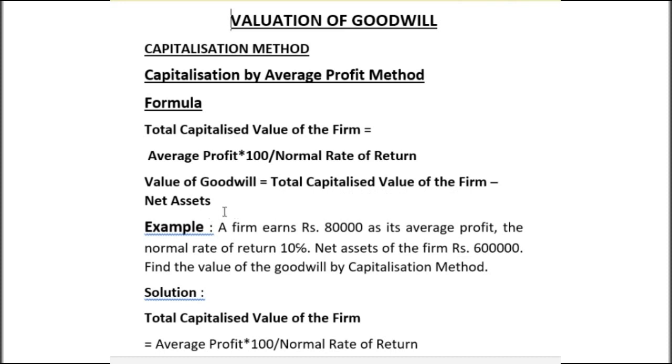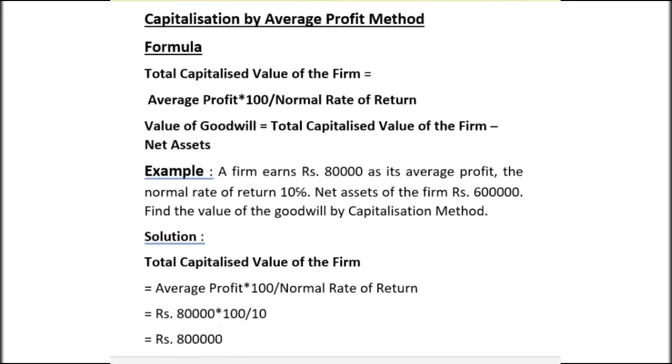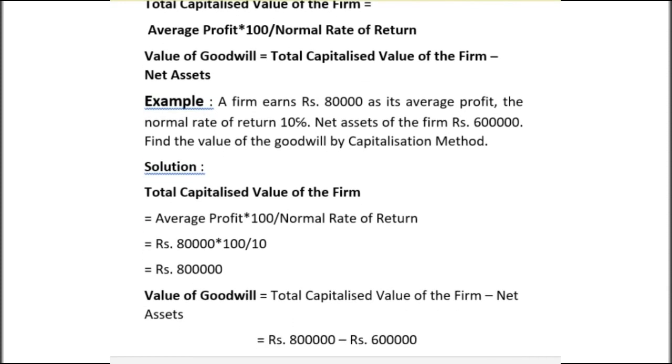Look at the example. A firm earns rupees 80,000 as its average profit. The normal rate of return is 10%. Net asset of the firm is rupees 6 lakh. Find the value of goodwill by the capitalization method. Here average profit, normal rate of return and net asset are already given. We simply put them in the formula to find out the value of goodwill.